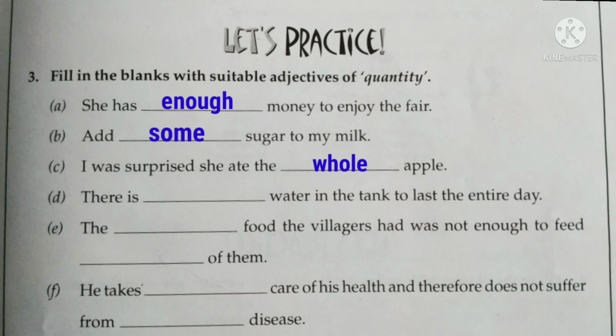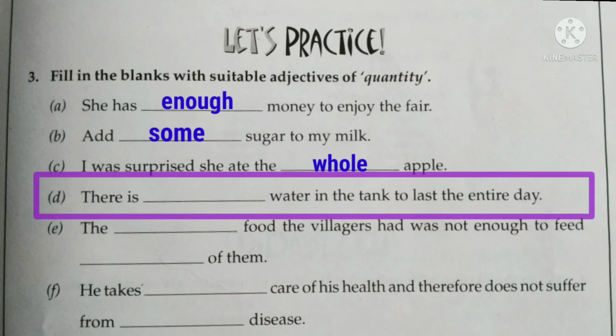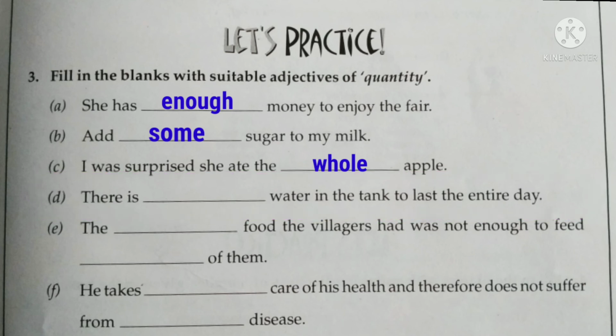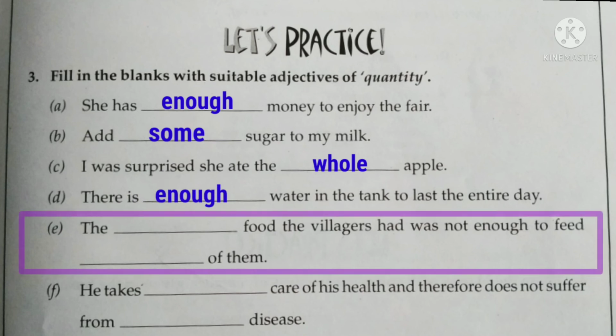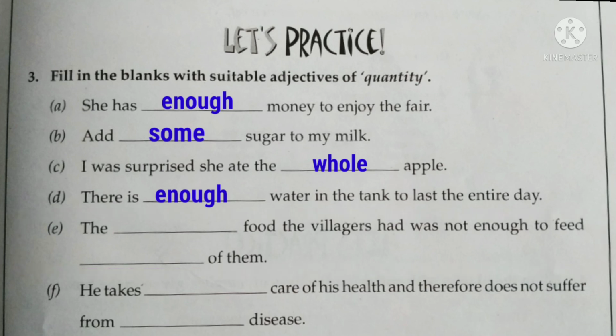The next sentence is: there is dash water in the tank to last the entire day. So here the answer is enough. There is enough water in the tank to last the entire day. Look at the next sentence. The dash food the villagers had was not enough to feed dash of them.